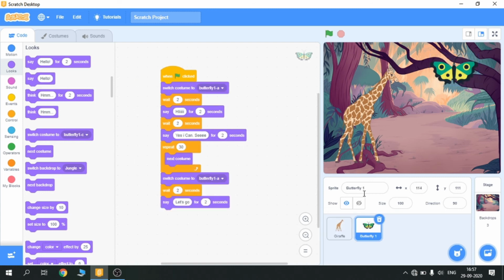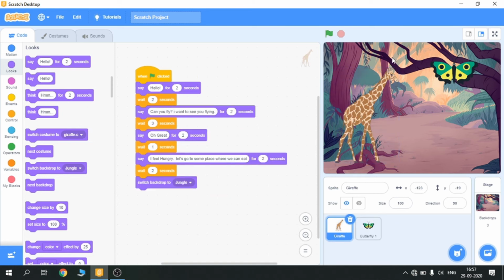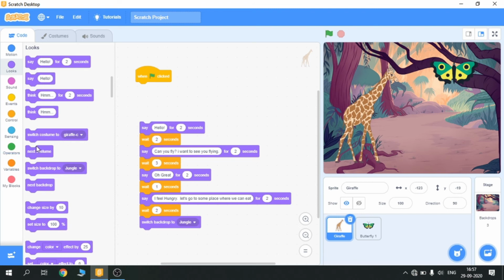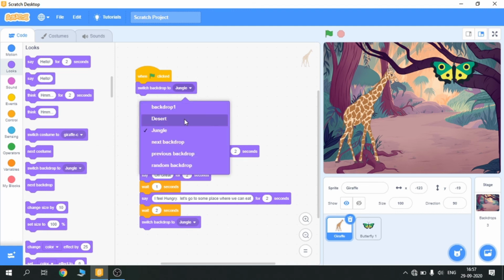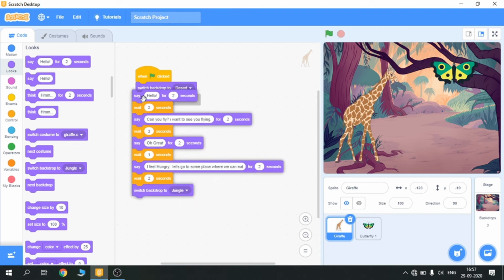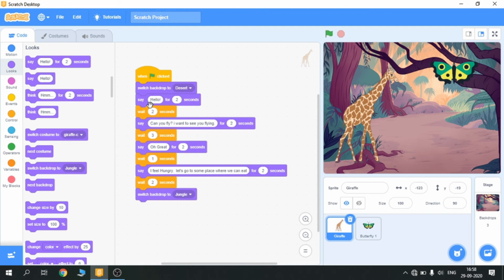So now the backdrop is changed, but I don't want the backdrop to change in the first position. So here I am gonna put switch backdrop to the first backdrop. So what was our first backdrop? It was desert. Okay, it's clear now. If you have any queries, drop the queries in my comment box.